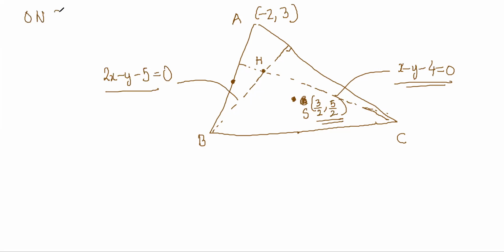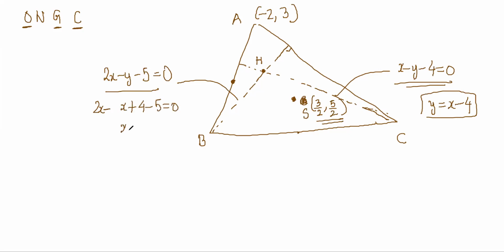O, G, C is the rule, right? Orthocenter, centroid, circumcenter. The equations of the two altitudes were given, so the orthocenter can be found by solving. If you put y is equal to x minus 4 in this, 2x minus x plus 4 minus 5 is equal to 0. So you get x is equal to 1, and y is equal to minus 3. So the orthocenter is 1 comma minus 3.